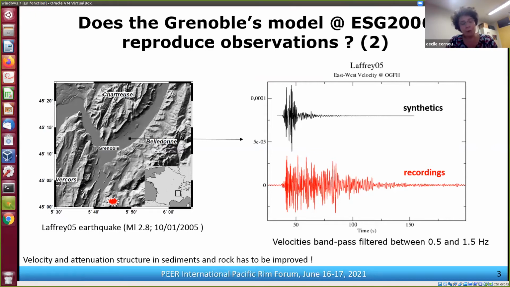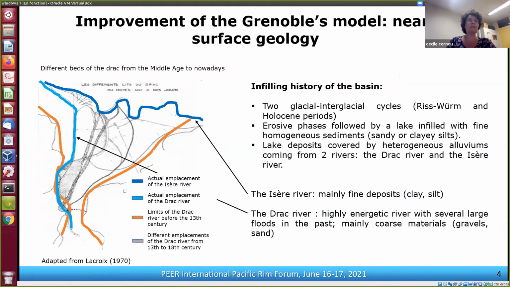So one of the first things that we did after observing this inconsistency between synthetics and recordings was to look at the near surface geology in Grenoble, because we know that the infilling history of the basin is quite complicated. In fact, the sediments are coming from two glacial, interglacial cycles. And after the glacial cycle, we have an erosive phase. And during this erosive phase, the basin was filled by a lake.